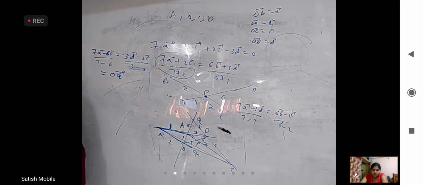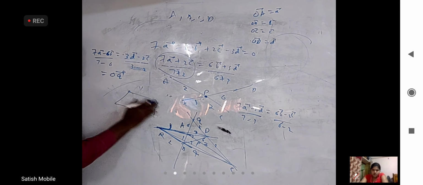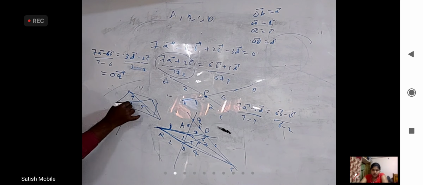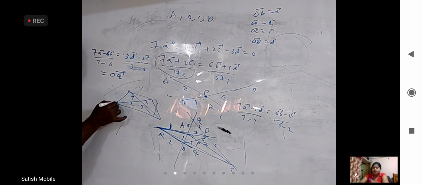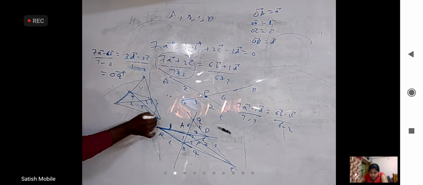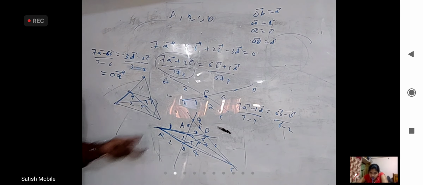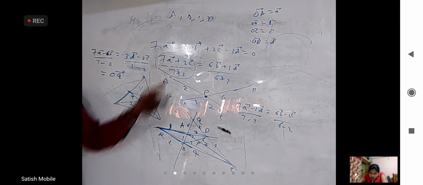So you see, it is a very pure geometry question: you draw a quadrilateral and say this ratio is some 9:5, this ratio is some 2:3. Now you extend these two. Now you are asking this point will divide this side in what ratio, this side in what ratio. By pure geometry it should be done because it's a pure geometry question, but by vectors we can just manage it like that.